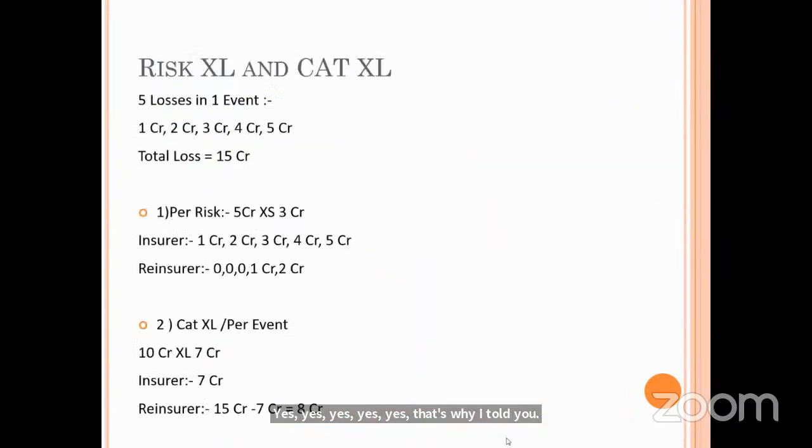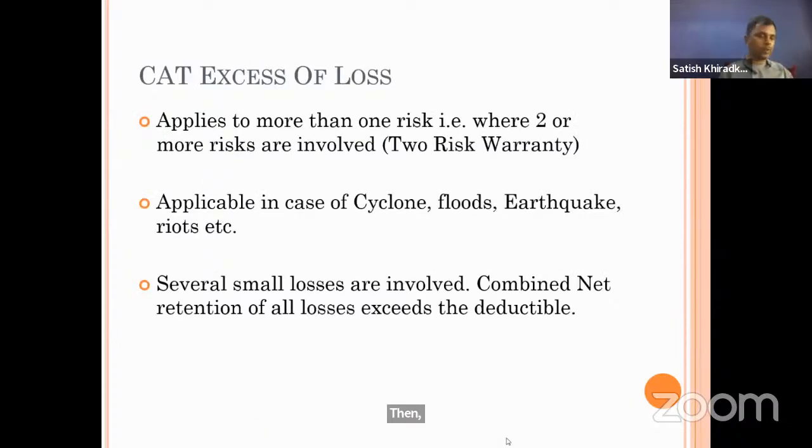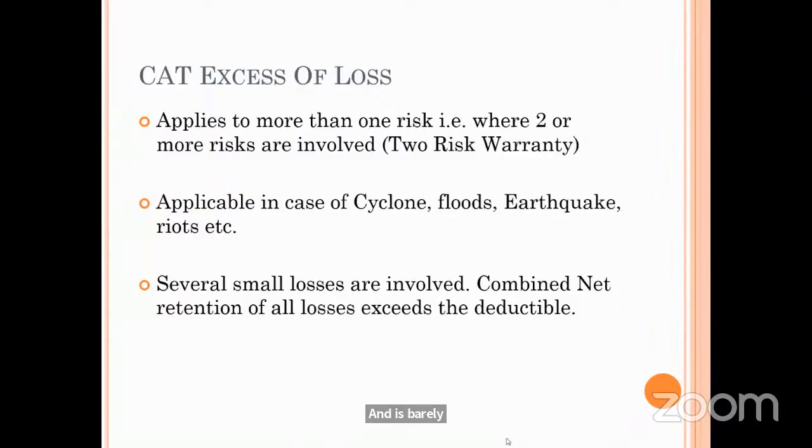Then only this cat excess of loss will attract. Correct. That's why the two risk warranty is there. There can be a question on the two risk warranty also. That's why I just explained.